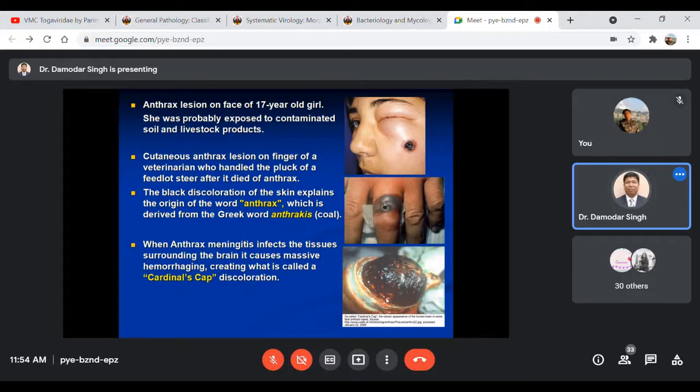This is due to the affection of the brain, particularly the meninges, giving a very typical appearance. It causes massive hemorrhagic lesions, and it turns black in color, looking like he or she is wearing a cap on his head, right? That's why it has been given this name, cardinal's cap.